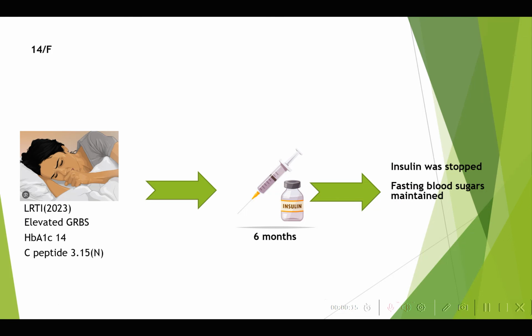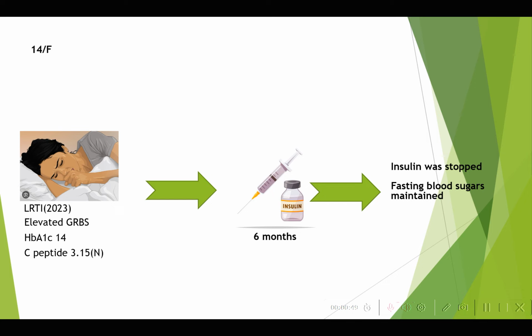Thank you, sir. So, this is the case of a 14-year-old female who had a lower respiratory tract infection and was diagnosed to have an elevated GRBS and a high HbA1c with a normal C peptide in the year of 2023, for which she was given insulin for 6 months, after which it was stopped, and on diet her fasting blood sugars were maintained. Okay, so what are your differential diagnoses at this point of time?